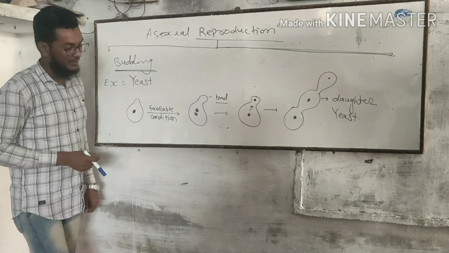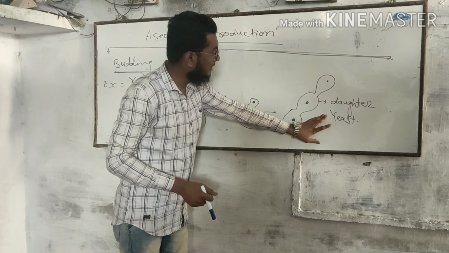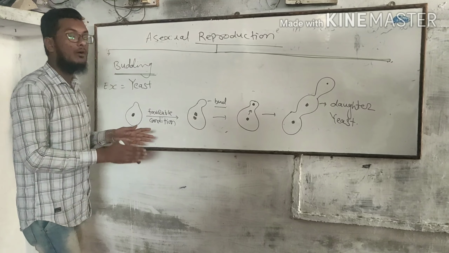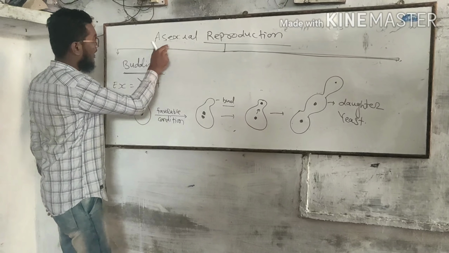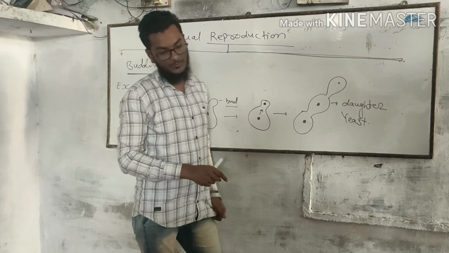So look at here, dear students. In budding, there is no use of a male partner as well as a female partner. It is called asexual reproduction.